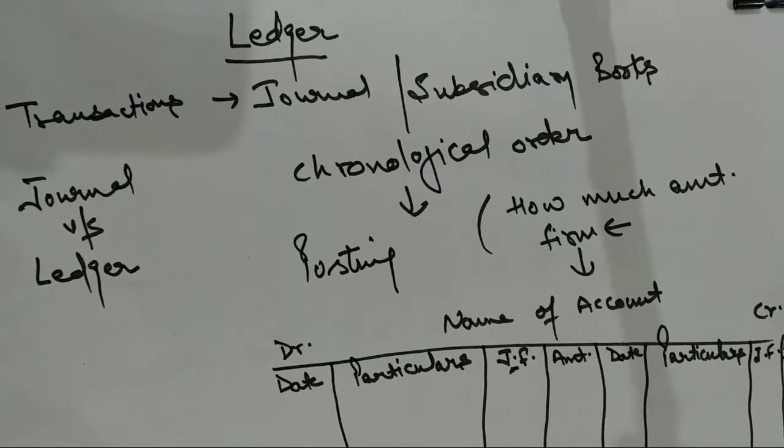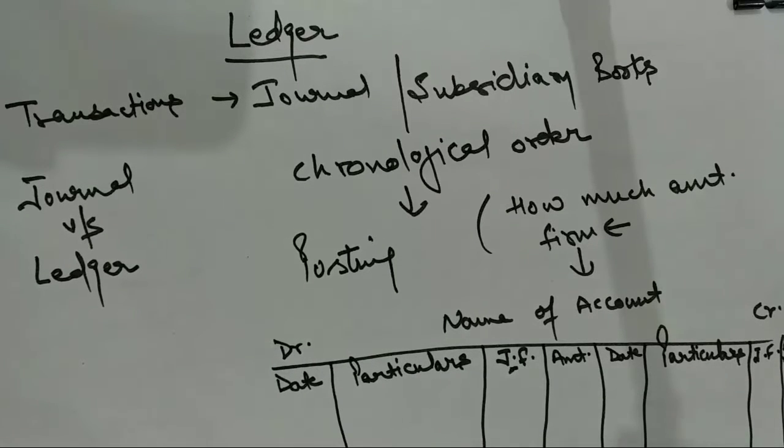So there are a few points which I have to consider while posting the entry into the ledger. First point, all transactions relating to an account should be entered at one place. What does it mean?